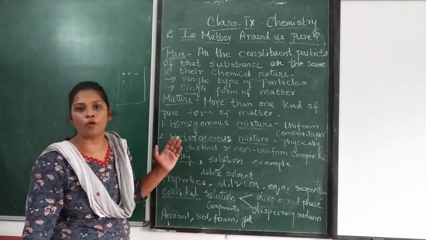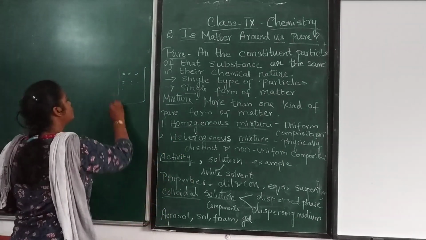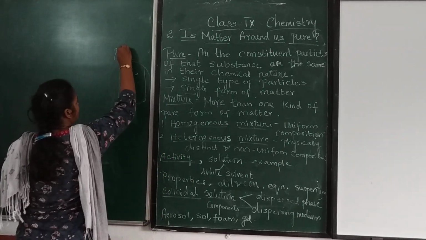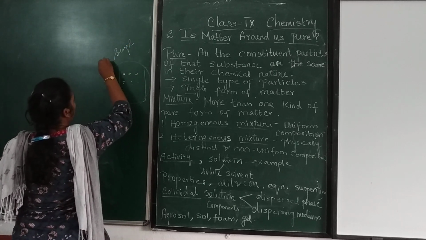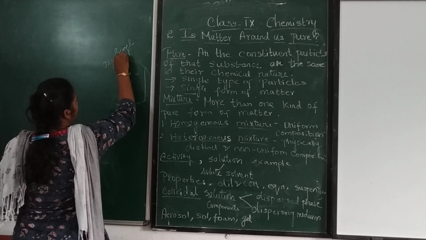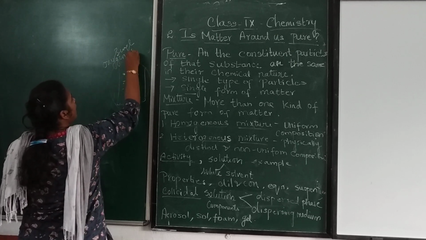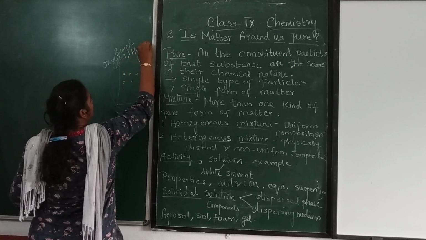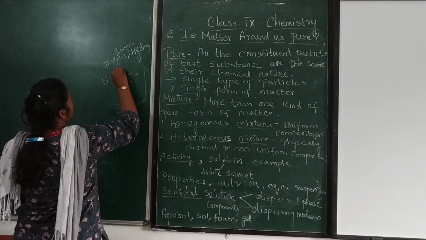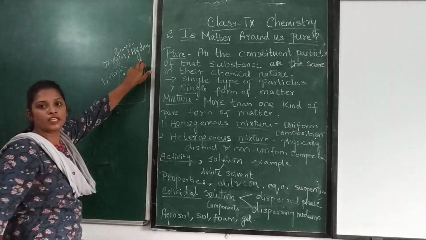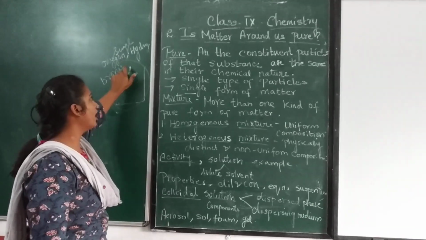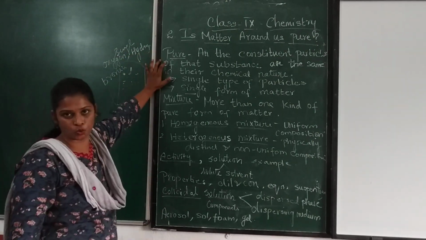What is the single form of matter? This form should be a single one, like oxygen, hydrogen, bromine, chlorine. Likewise, in a single format. Then you say this is pure.